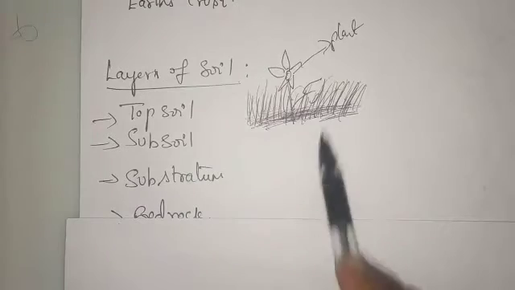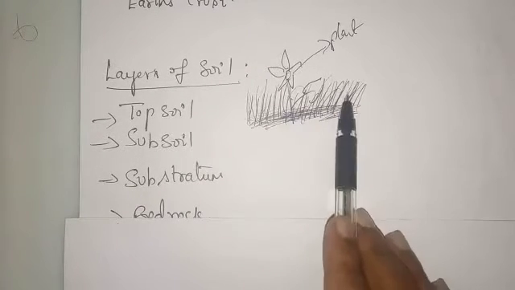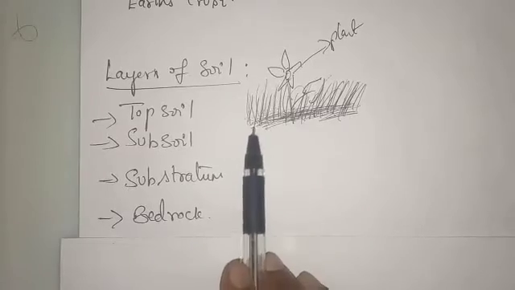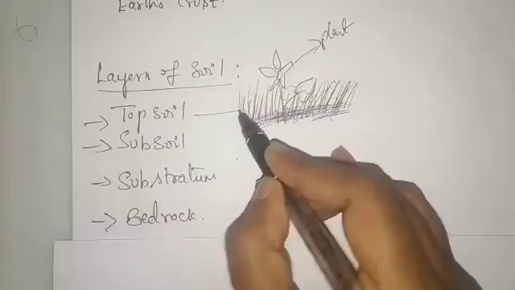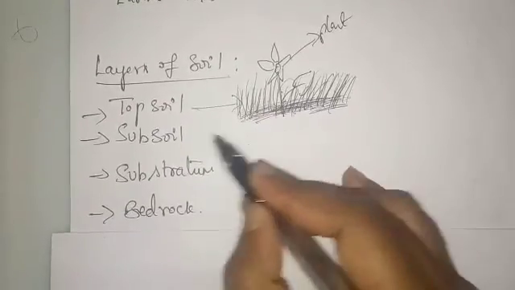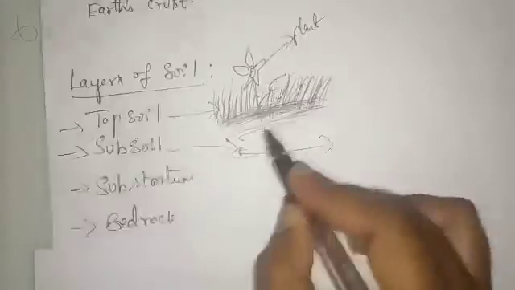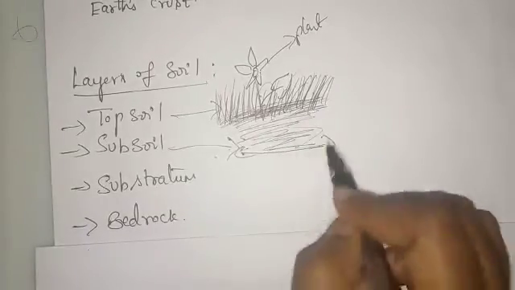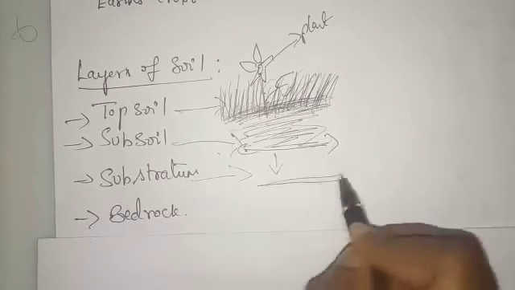So the part of the soil in which the plant has been grown, that is the topsoil. Next to that we have subsoil. This will be the topsoil. Below that, at a certain level, we have what? Subsoil. Again below that we have substratum.